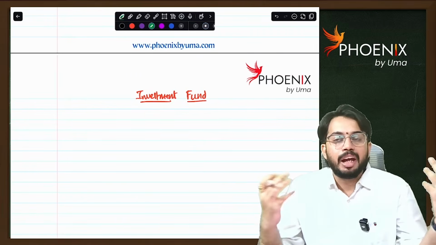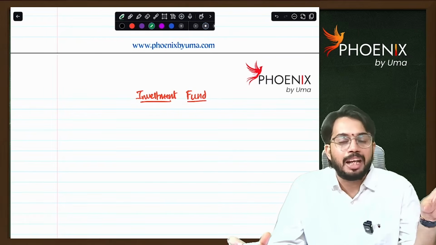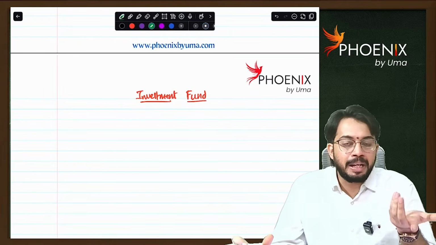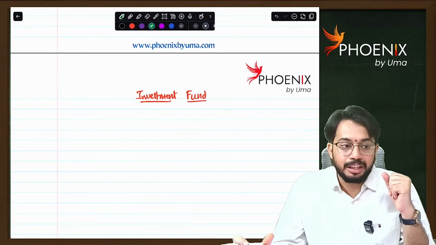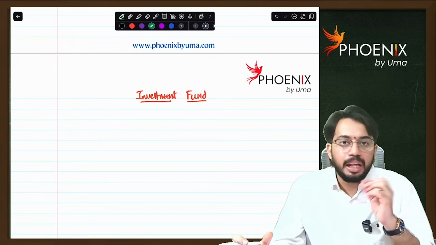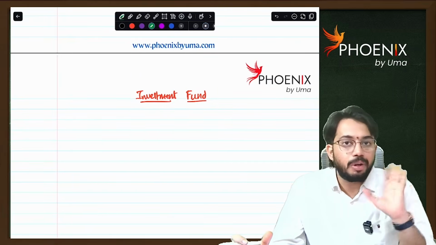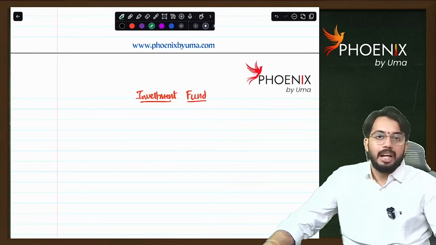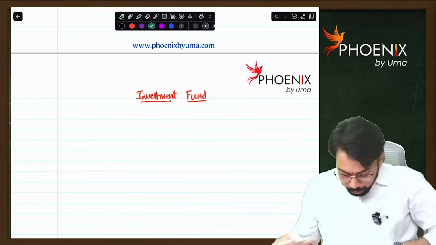Normal people cannot set up an investment fund. It's not like a business trust. If you have 2000 or 3000 rupees, you can purchase units of a business trust. But to set up an investment fund, your investment should be more than 1 crore rupees. So bigger people will do the concept of investment fund. Are you able to understand?